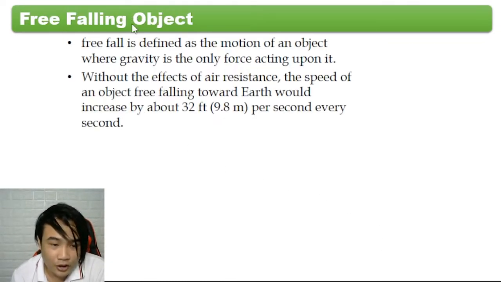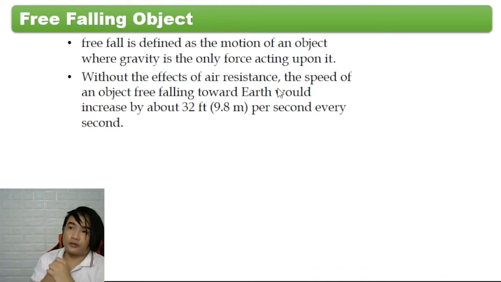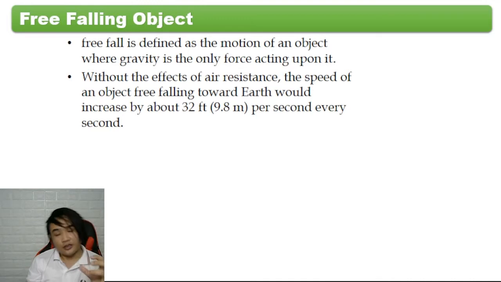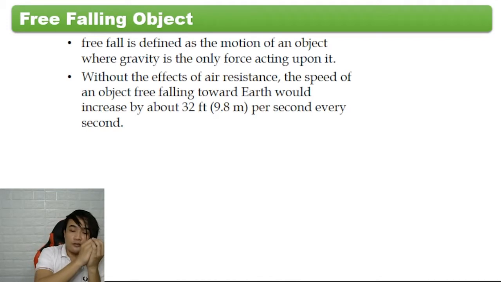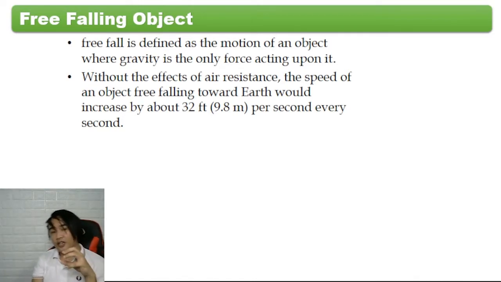So here we go to free-falling objects. Free fall is defined as the motion of an object where gravity is the only force acting upon it. So that is a free-falling object. When we say free fall, it is an object in space, then you release it, and it moves from its original position under the influence of gravitational force.